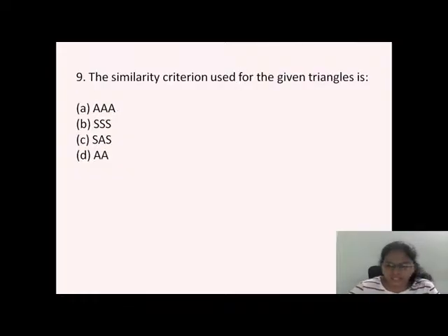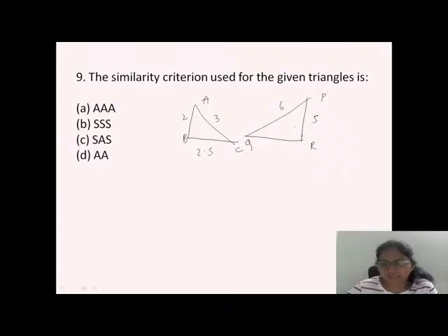This is one triangle and this is another triangle they have given. This is triangle ABC and this is triangle PQR. They have given 2, 3, 2.5 here, and here they have given 6, 5, 4.